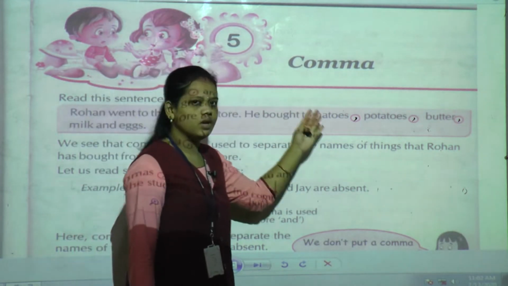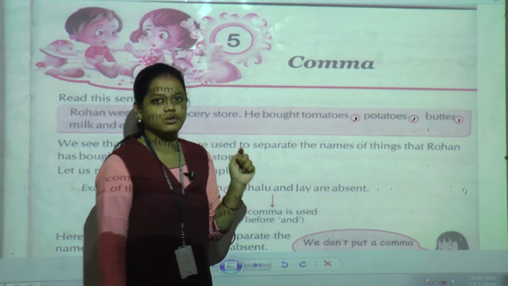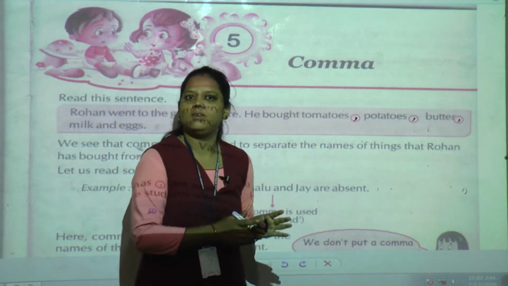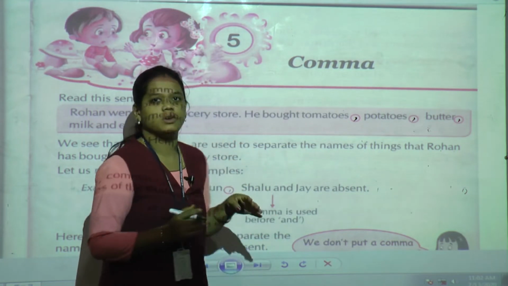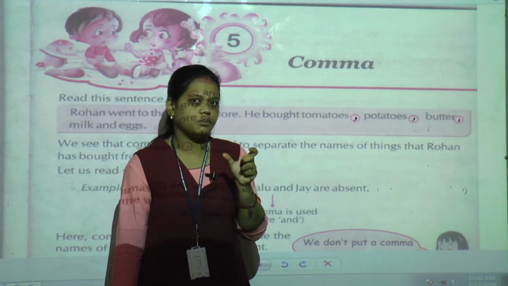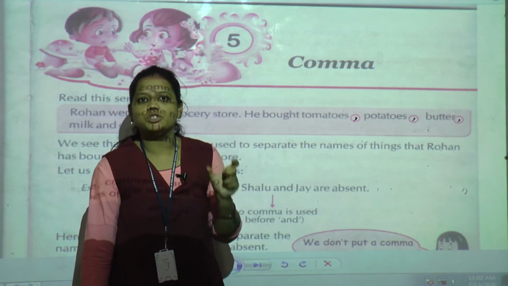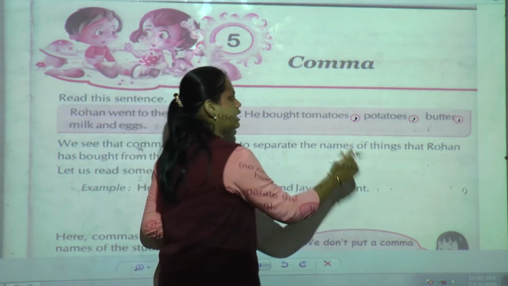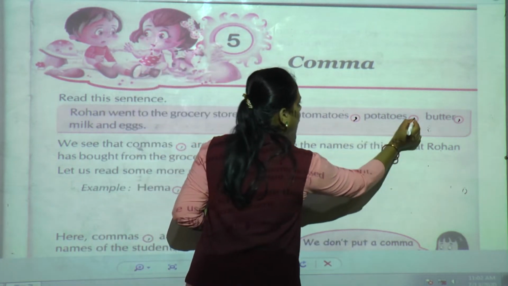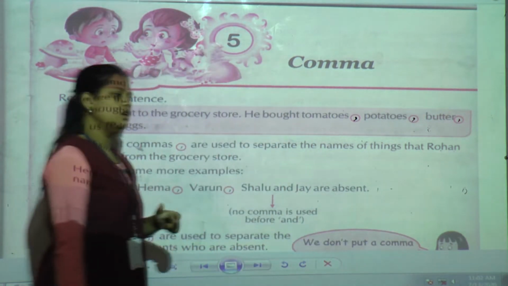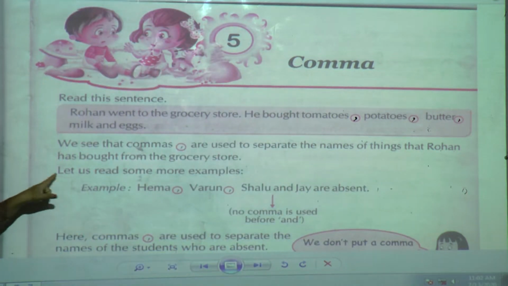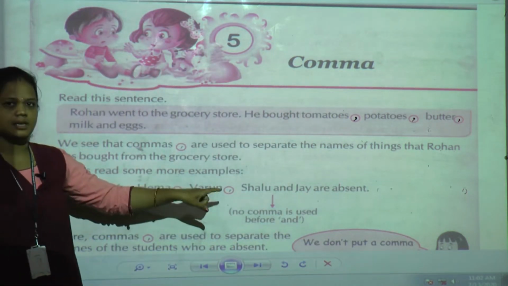So while forming the sentence, we have to separate the things. Whenever we separate things, we have to use a punctuation mark. Which punctuation mark? That is the comma.